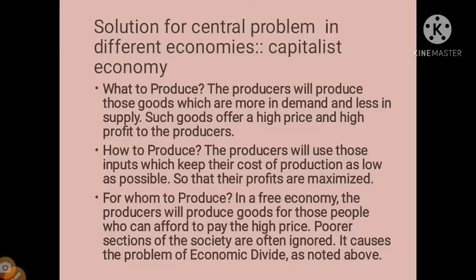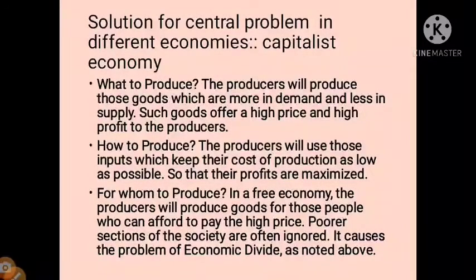Now we have the solutions of these problems in the three types of economy. First we discuss the capitalist economy. In a capitalist economy, what to produce: the producer will produce those goods which are more in demand and less in supply. Such goods offer a high price and high profit to the producer. Only those goods which are more profitable are produced.